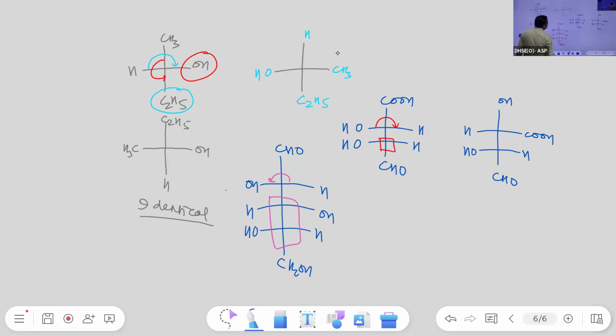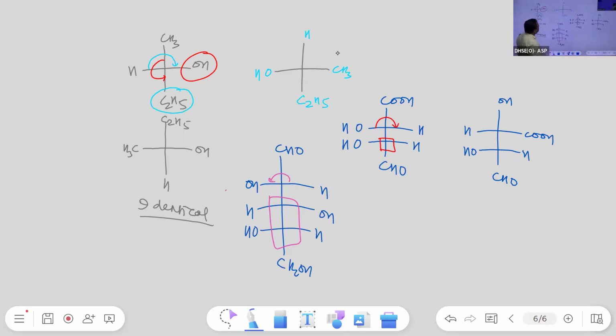Look, I keep any one chiral center fixed. I have kept the second one, the bottom one, fixed, and we can exchange the positions among these three, either in the clockwise direction or in the anti-clockwise direction. By doing so, there will be no change in the configuration. So, it is clear.